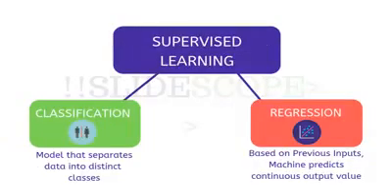Now, when we are talking about supervised learning, it is further divided into two parts. Supervised means there is a supervisor. So there is someone to teach. So you can say there is some ideal there. Some ideal conditions are there for us, and we have to act according to those ideal conditions. That can be the understanding for supervised learning. Supervised learning has classification and regression.